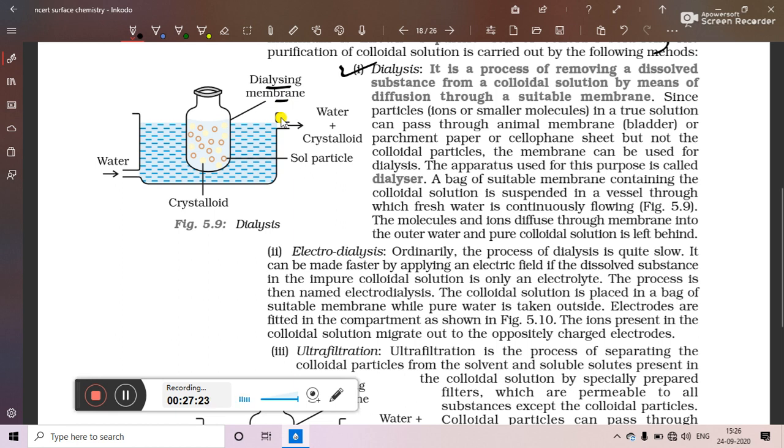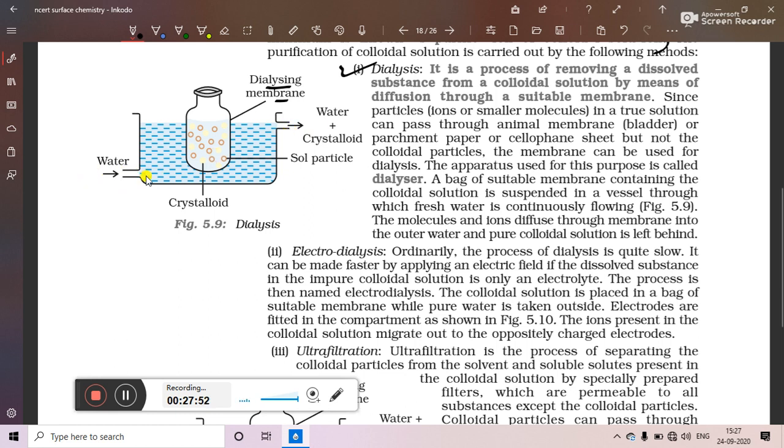In the membrane we have taken the colloidal sol which is required to be purified, and this dialyzing membrane is kept in a trough or a vessel containing water. Here the inlet of water is at one side of the trough and the outlet is on the other side. The inlet is always kept at a lower height while the outlet is kept at a higher height.